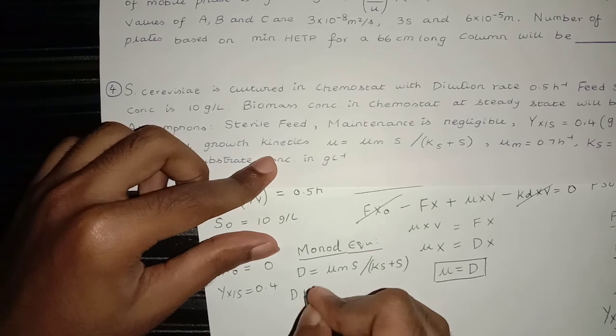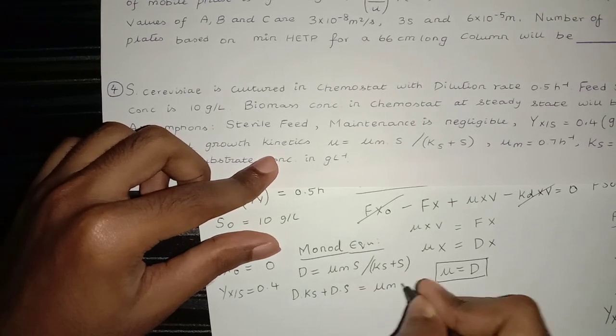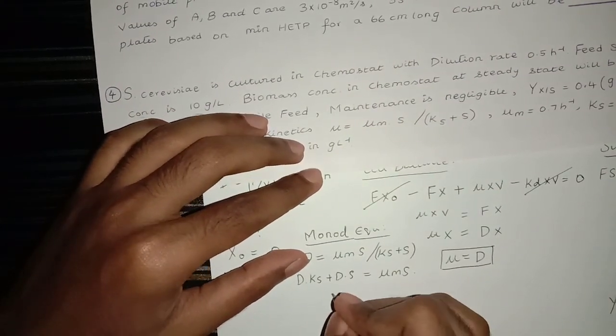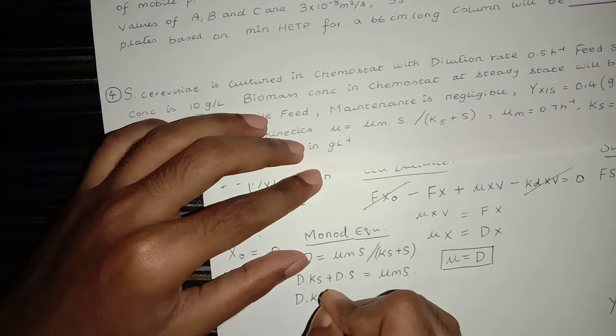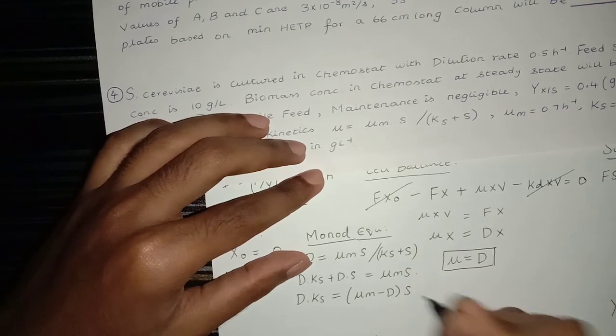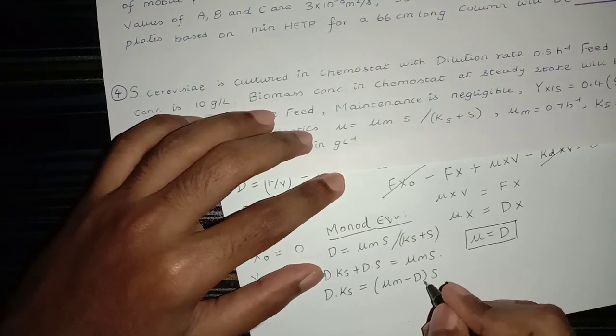So, D times (Ks plus S) is equal to mu max S. Let's keep S on one side. So, D times Ks is equal to (mu max minus D) times S. Let's take the term to the denominator.